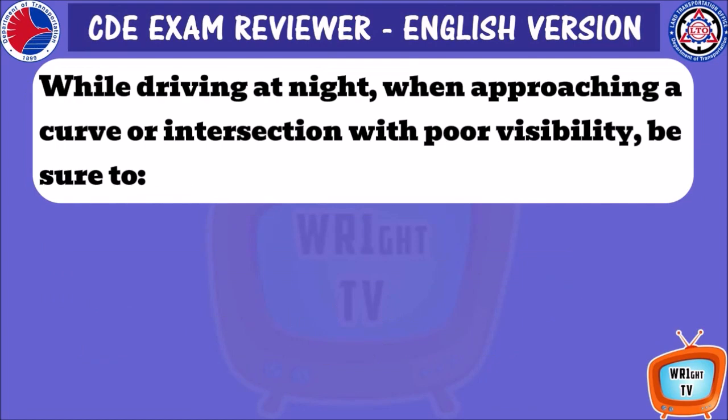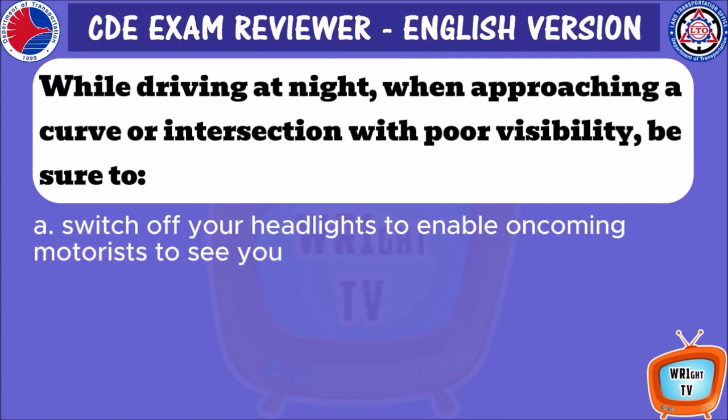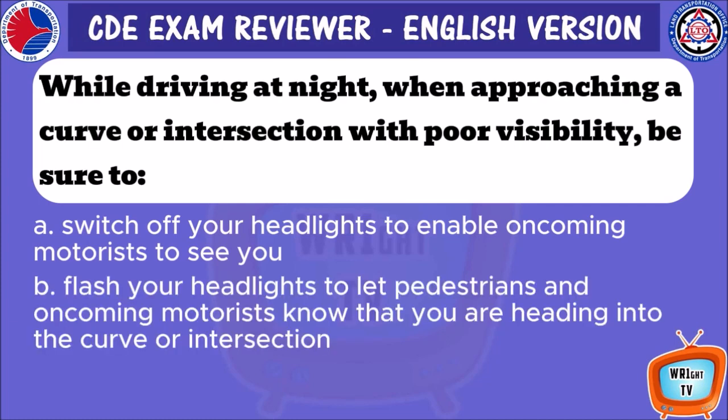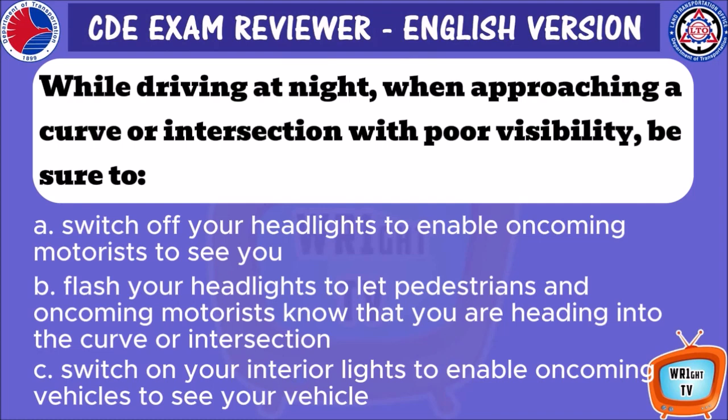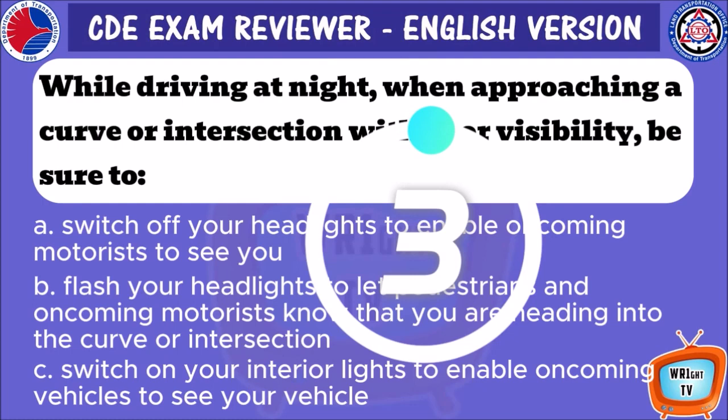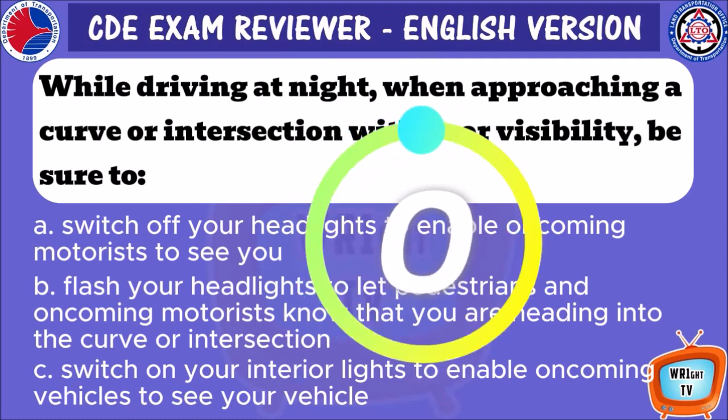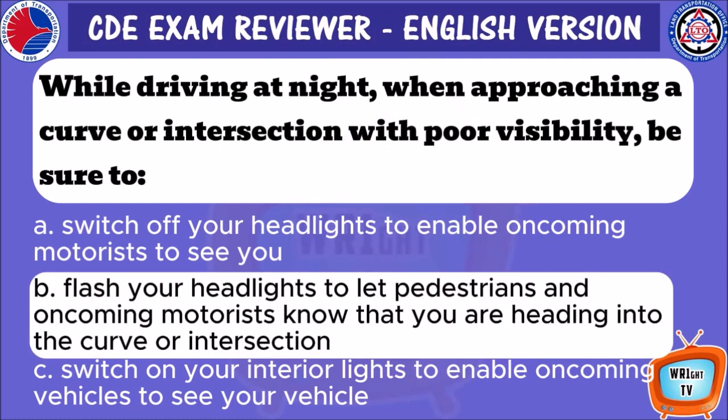While driving at night, when approaching a curve or intersection with poor visibility, be sure to: A. Switch off your headlights to enable oncoming motorists to see you. B. Flash your headlights to let pedestrians and oncoming motorists know that you are heading into the curve or intersection. C. Switch on your interior lights to enable oncoming vehicles to see your vehicle. B. Flash your headlights to let pedestrians and oncoming motorists know that you are heading into the curve or intersection.